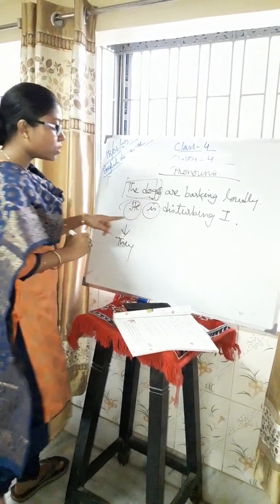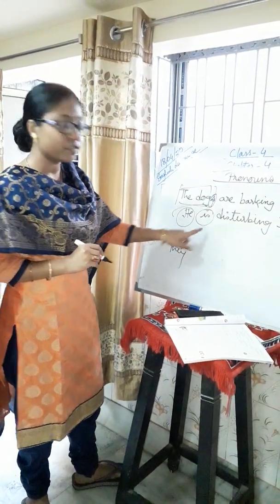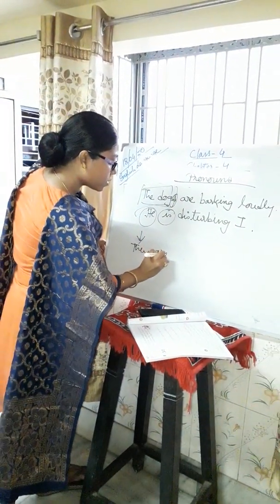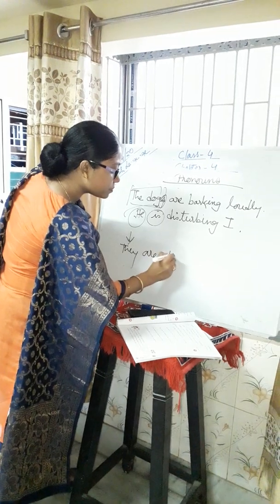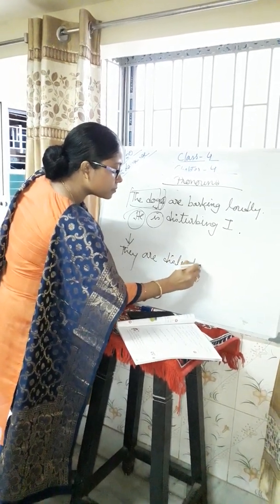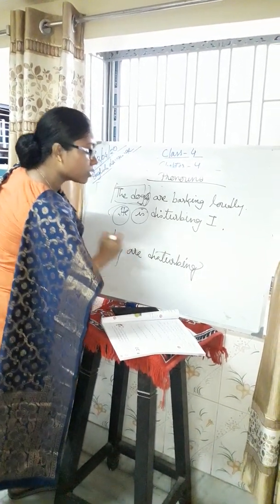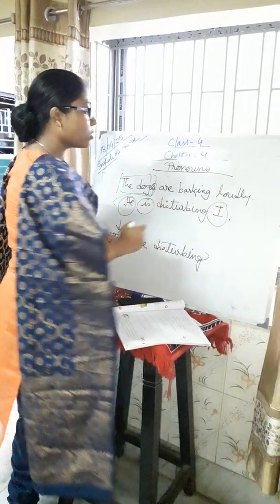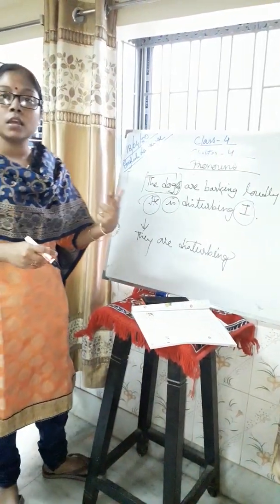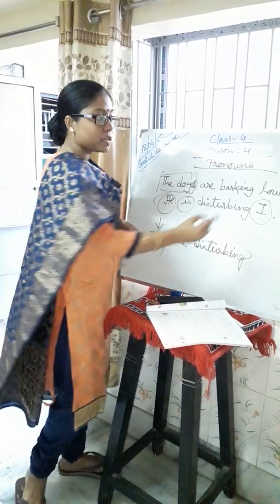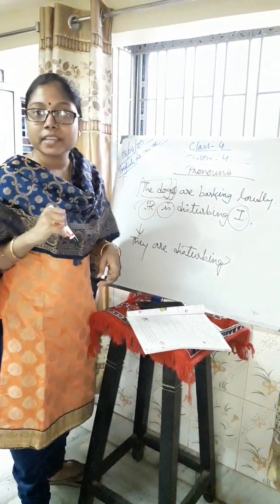Now here, according to the plural subject, we'll put the plural verb. They are. So they are disturbing. They are disturbing. Clear? Now the object: here "I" cannot be used. We'll write "us" here. Why? Because "I" and "we" we cannot use in the predicate part.